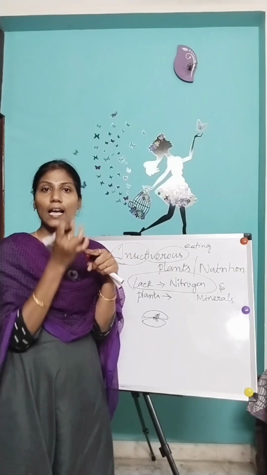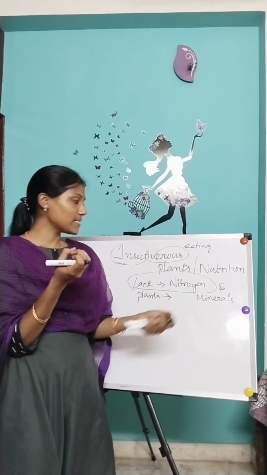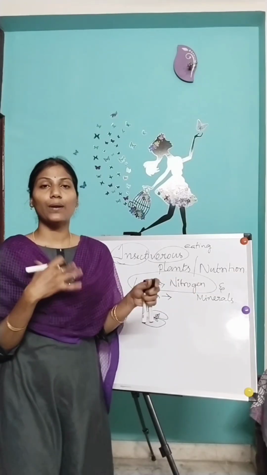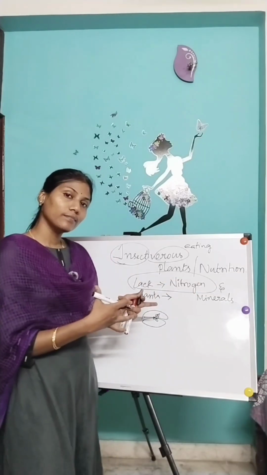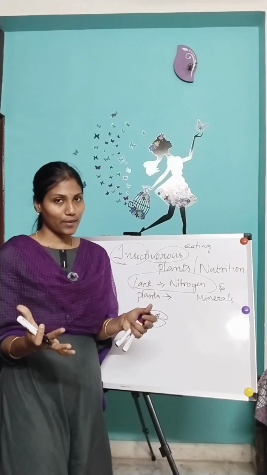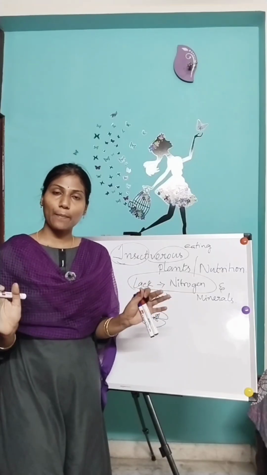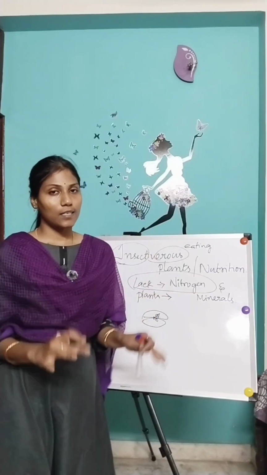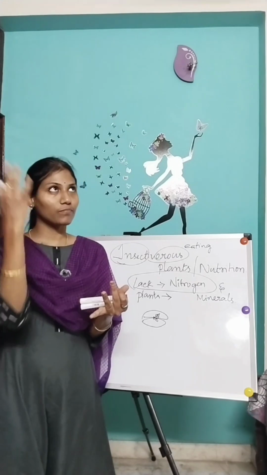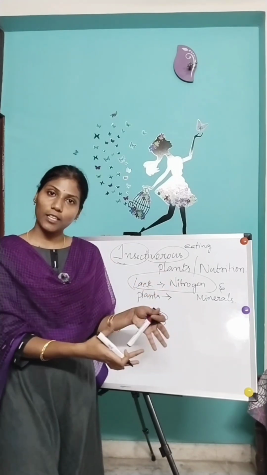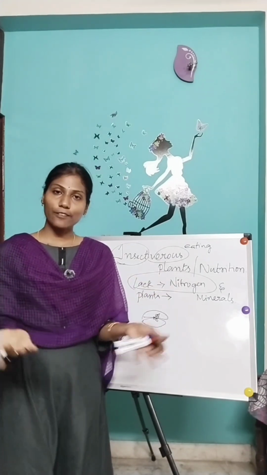From that insect it collects minerals and nitrogen. Like that they live healthy, right? If they get a sufficient amount of minerals, water and sunlight, then only they can prepare their food and also live healthy.